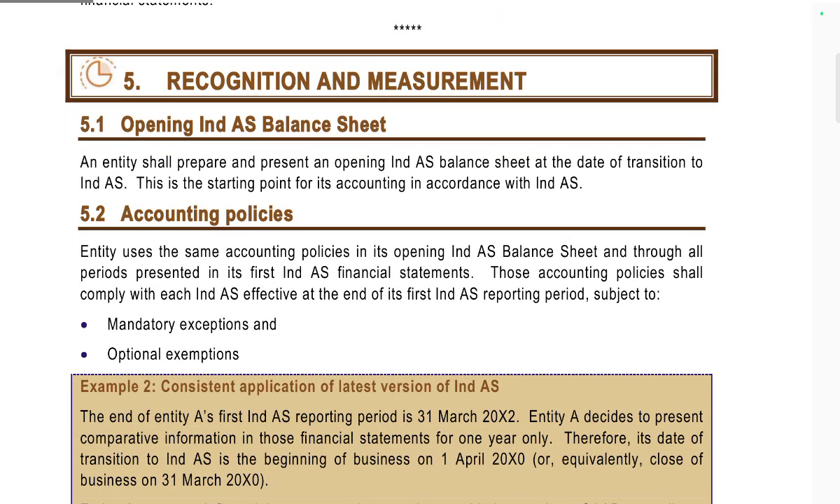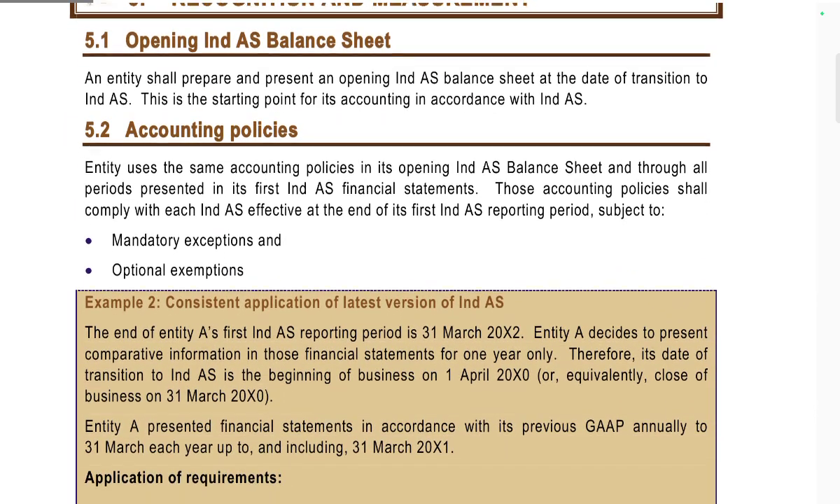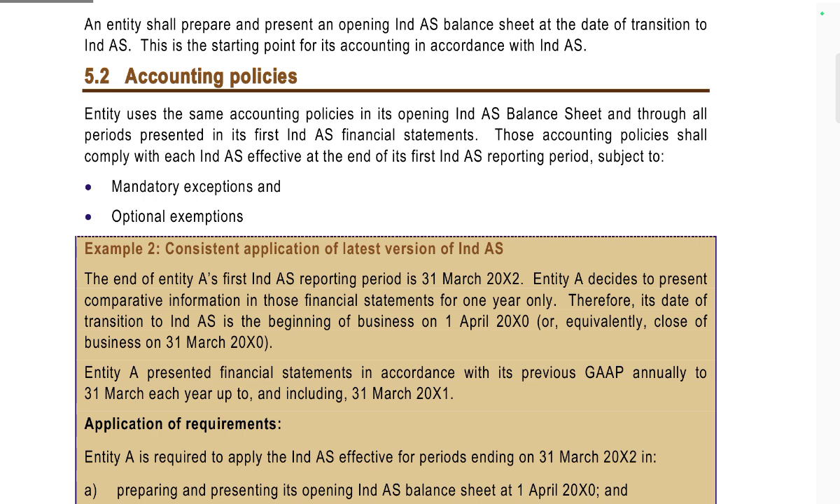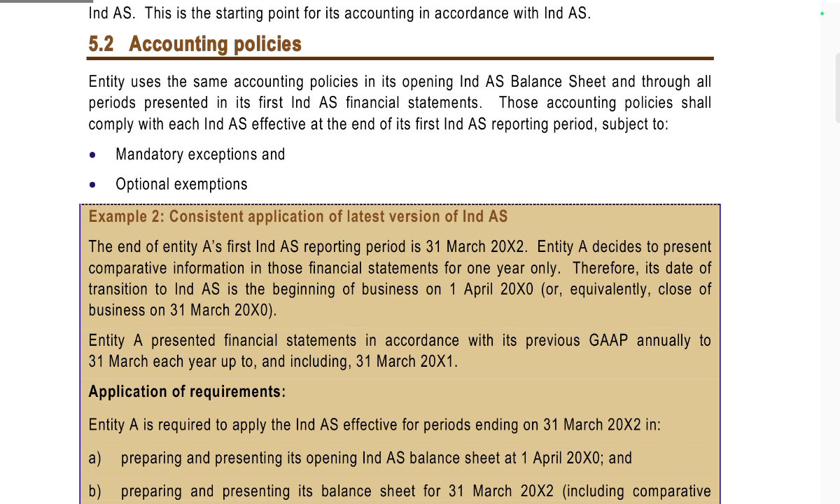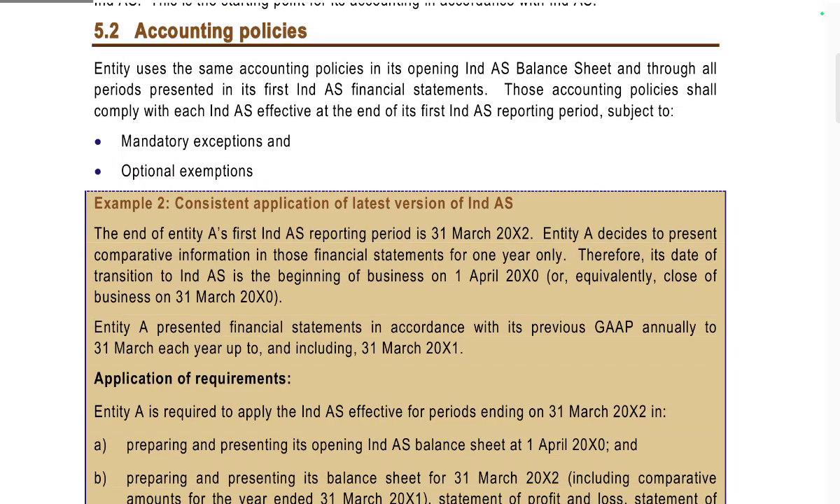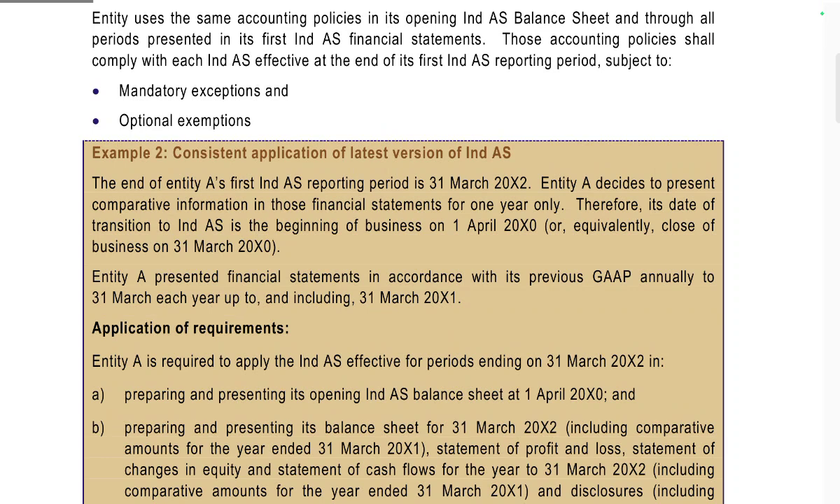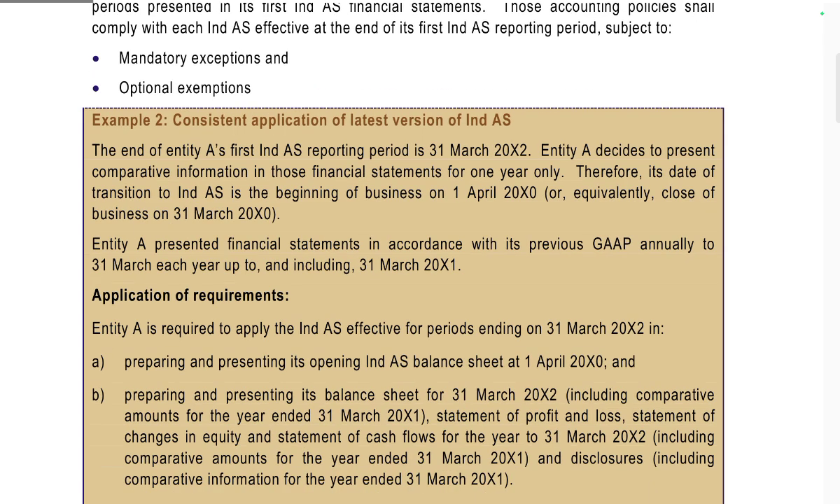Recognition and measurement. Opening Ind AS balance sheet. The balance sheet prepared and presented as the opening balance sheet at the date of transition to Ind AS is the starting point of accounting in accordance with Ind AS. The entity uses the same accounting policies in its opening Ind AS balance sheet and throughout all the periods presented in the first Ind AS financial statements. The accounting policies shall comply with each Ind AS effective at the end of the first Ind AS reporting period, subject to mandatory exceptions and optional exemptions.